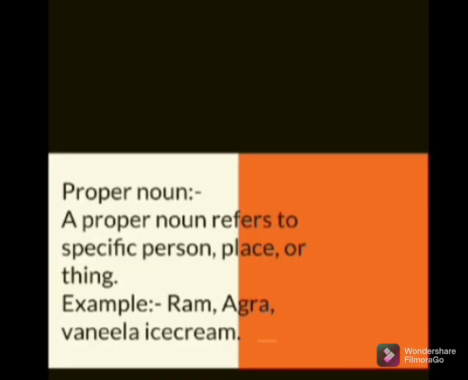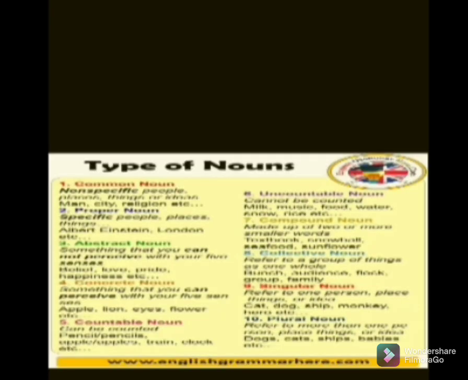And the proper noun is the noun which we use to denote any specific person, like the name of any person, the name of any place, the name of anything, right? Third is abstract noun.